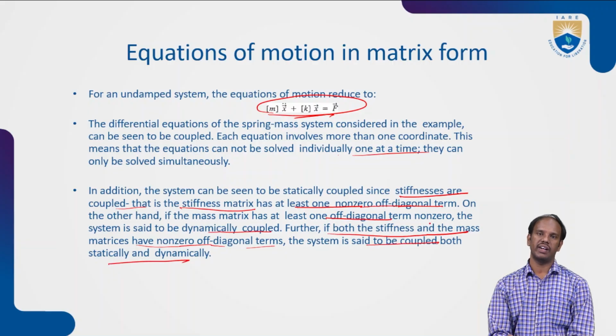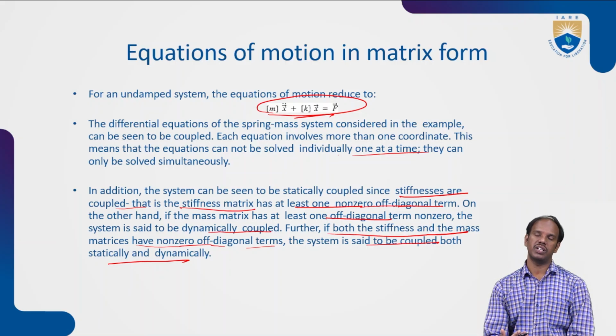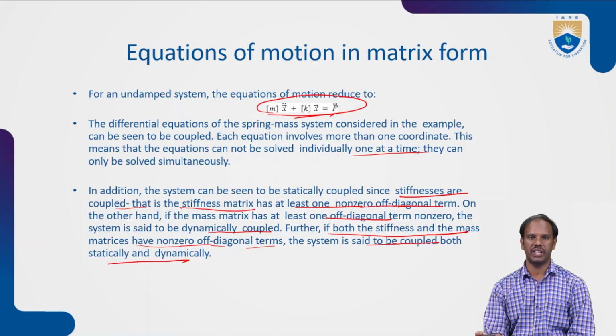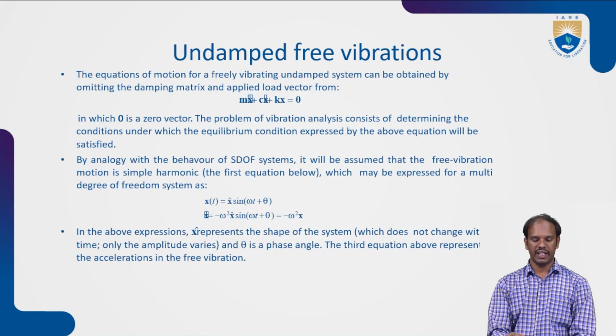So it is connected both dynamically and statically, because once there is a motion, it is connected with the dynamics, and once the motion stops or is transferred to the other element, it also comes under the dynamics. So we can take m x double dot plus c x dot plus k x equal to zero as the free vibration system.